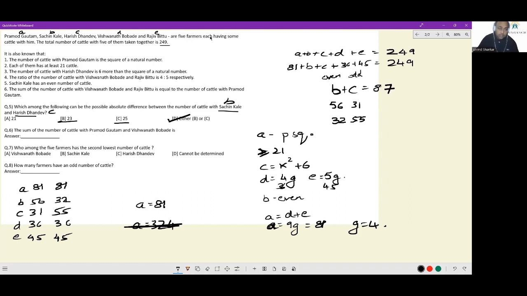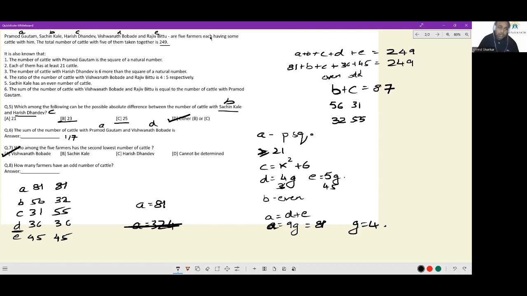Next, the sum of number of cattle with Pramod Gautam and Vishwanath Bobade, A plus D, has been asked. A is 81, D is 36, adds up to 117. Who among the 5 farmers has the second lowest number of cattle? In the first case, D is the second lowest number. In the second case, still D is the second lowest number. So D was associated with Vishwanath Bobade. The farmer with the second lowest number of cattle is always Vishwanath Bobade, regardless of which case you take.